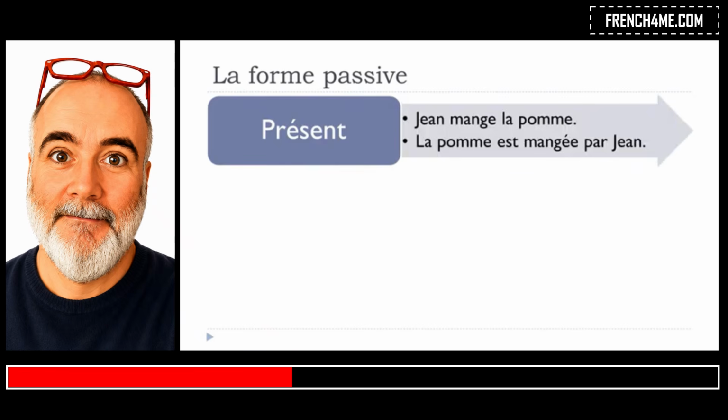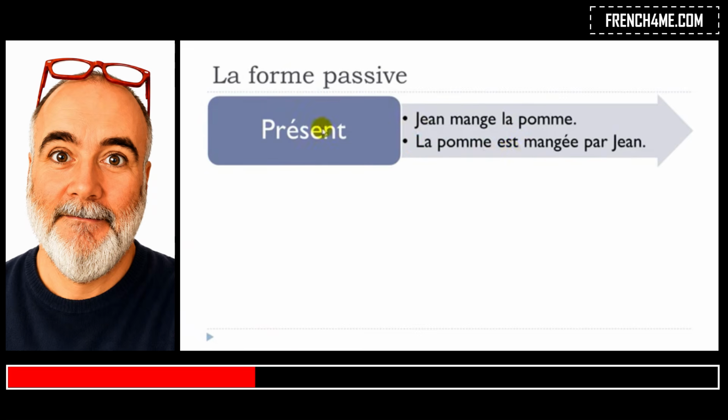Let's take another example. I did put la pomme instead of une pomme, but technically it's the same. The important thing is that it will be possible to make this passive form at the present, or even at the future, at the passé composé, at the imparfait, because the only thing that will change will be être.